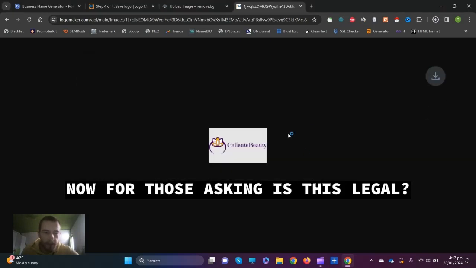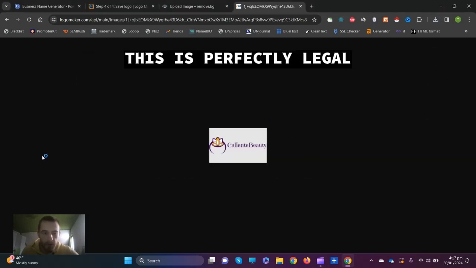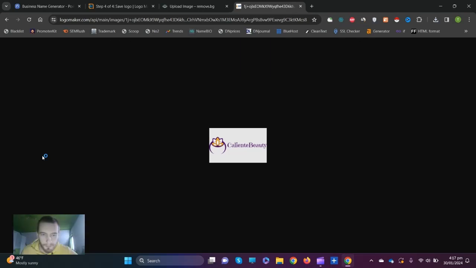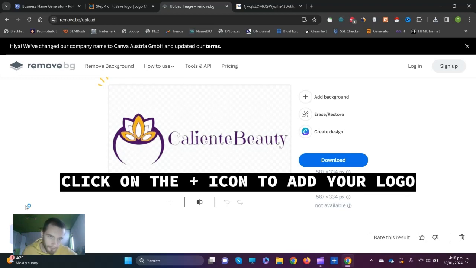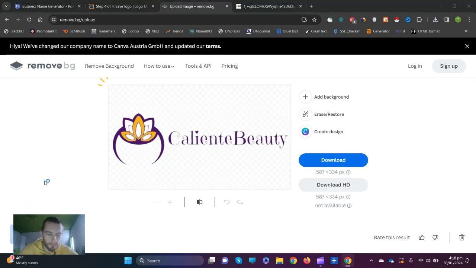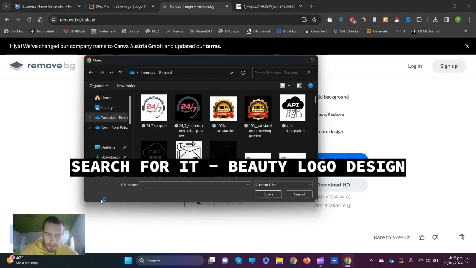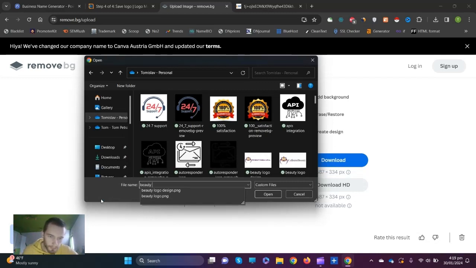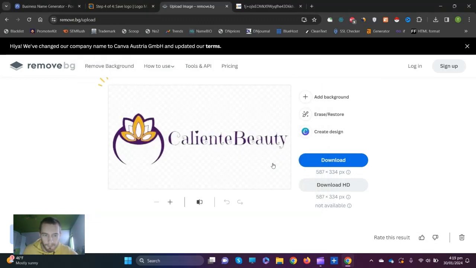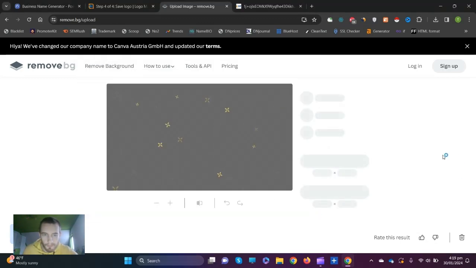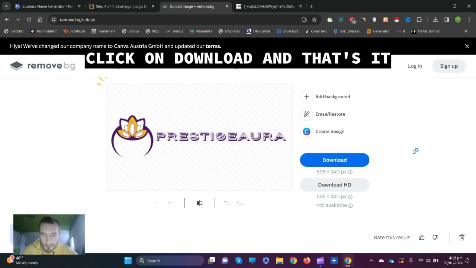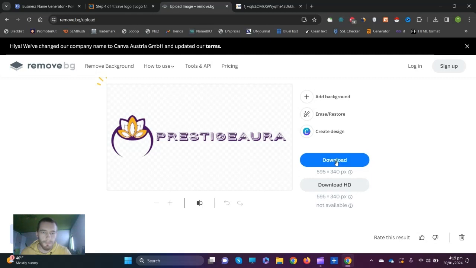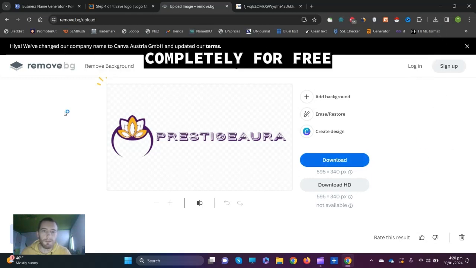Now for those asking, is this legal? We are simply finding a link to our logo design. And the last step is the same as the one before. Click on the plus icon to add your logo. Search for it, Beauty Logo Design. Open. And it's going to automatically remove the background. Click on download, and that's it. And now you have your favorite logo design completed for free.